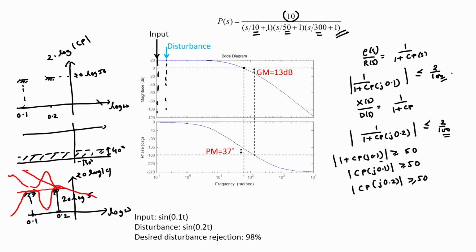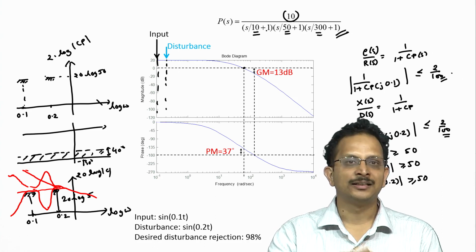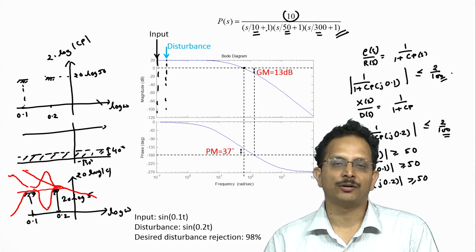Now, if we focus on the specific frequencies at which we are interested in performance, namely 0.1 and 0.2, we see that these frequencies are much smaller than the corner frequencies of the plant, which are at 10 radian per second, 50 radian per second and 300 radian per second. Even the gain crossover frequency is around 50 or 60 radians per second, and that too is much greater than the 2 frequencies at which we are interested in performance.